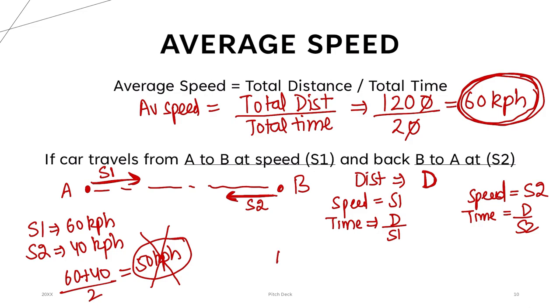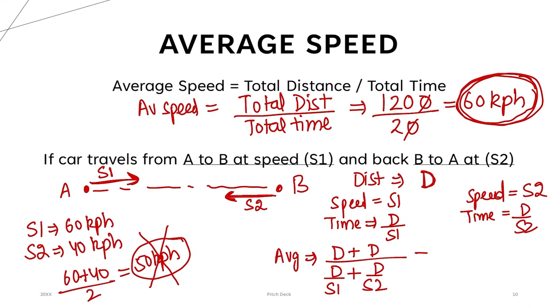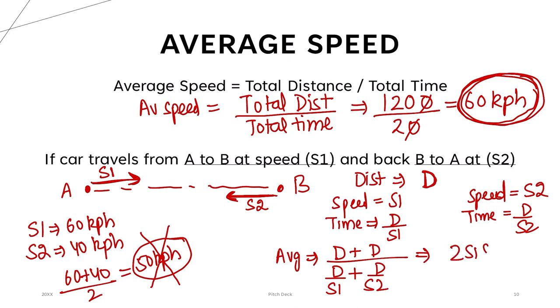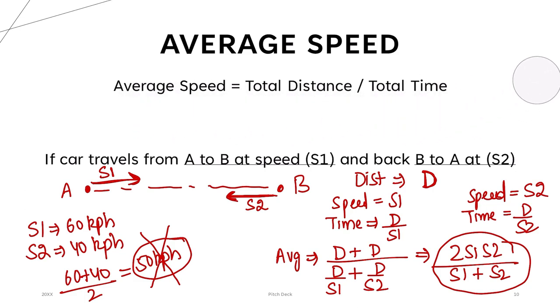Now, what is the average speed? Average speed is total distance upon total time. This total distance is D plus D. I hope it is clear. One D for going up, second D while coming back. Upon total time. First time is D by S1. Second time is D by S2. Right? So if you do the calculation here and simplify it, you will get the value 2S1S2 divided by S1 plus S2.